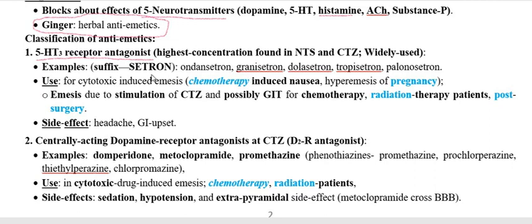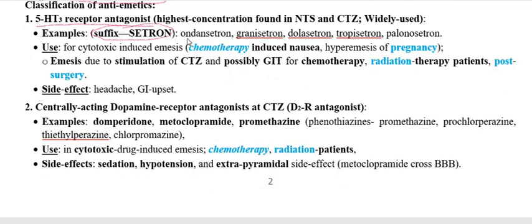Under this, all the drugs have the suffix setron, and the drugs are ondansetron, granisetron, dolasetron, tropisetron, palonosetron. So these setrons are the 5-HT3 receptor antagonists, and in the mechanism of action, they inhibit the action of 5-HT on the 5-HT3 receptor to induce vomiting, and the receptor is occupied by the antagonist. So there is no place for 5-HT to act on the respective receptor to produce vomiting.